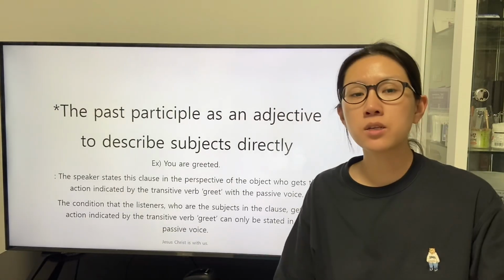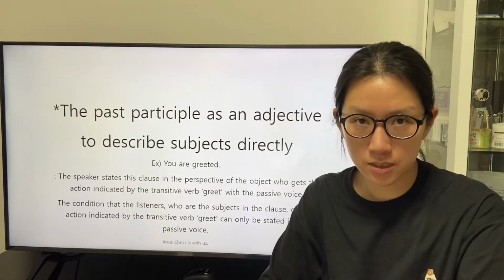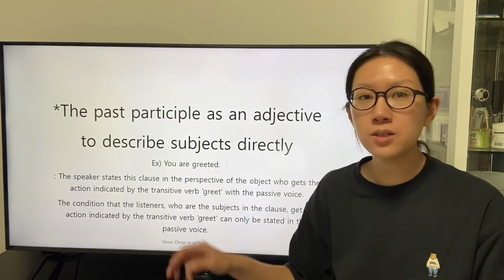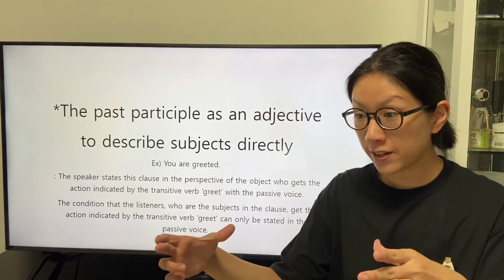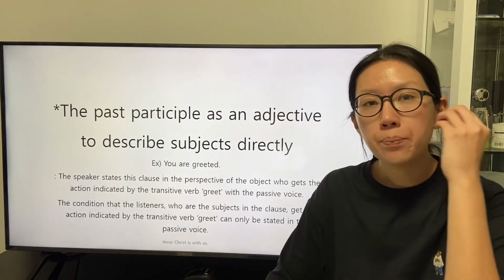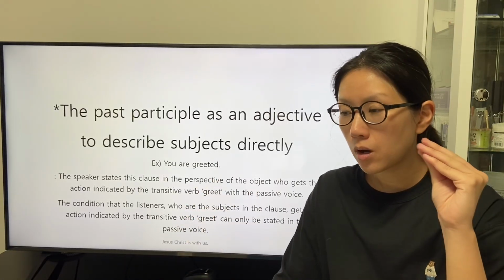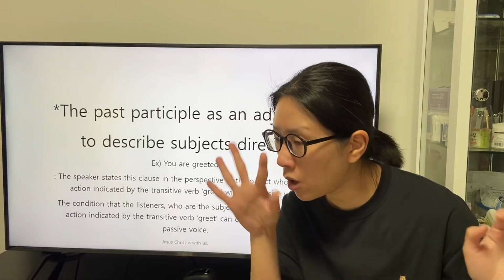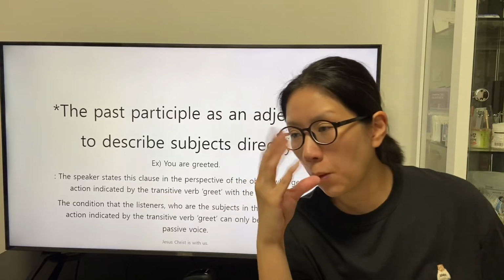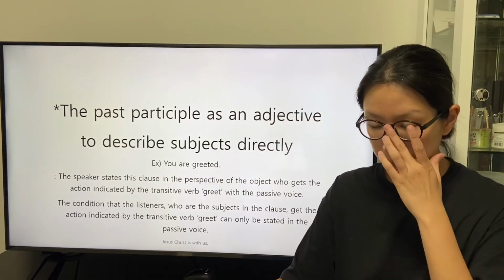There is a conference: the past participle as an adjective to describe the subject directly. The past participle that has the trait as an adjective describes the subject directly. This could be understood from the fact that the way that speakers state a clause on the focus of the object in the subject-object relationship is the only one.